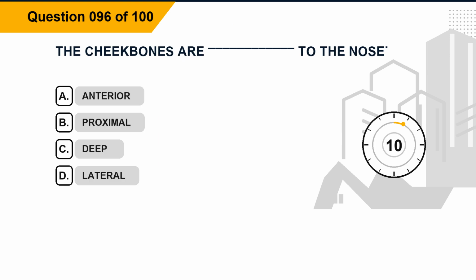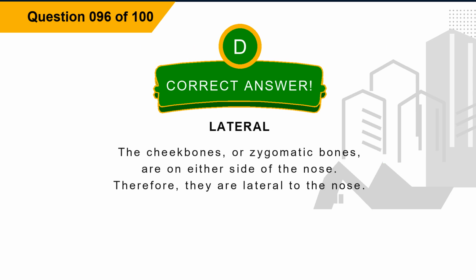Question 96. The cheekbones are blank to the nose. Option A, anterior. Option B, proximal. Option C, deep. Option D, lateral. The correct answer is option D, lateral. Explanation: the cheekbones, or zygomatic bones, are on either side of the nose. Therefore, they are lateral to the nose.